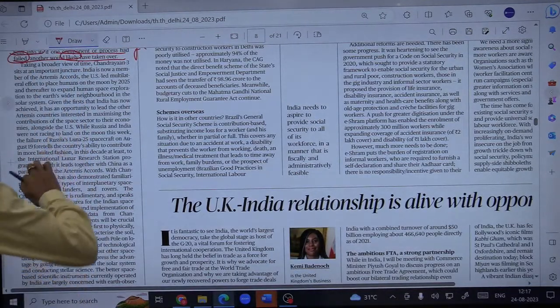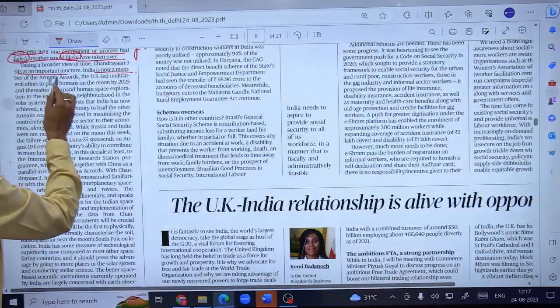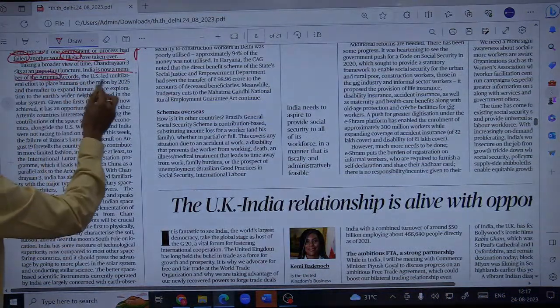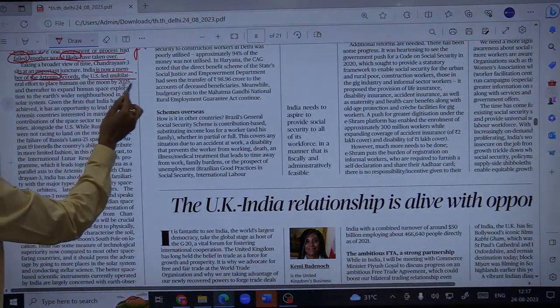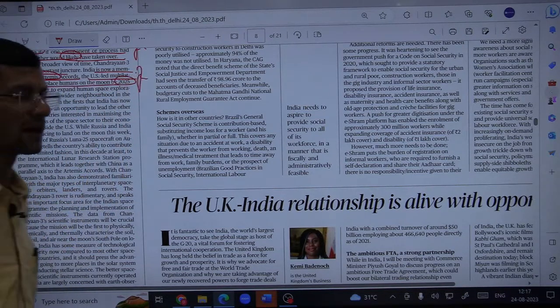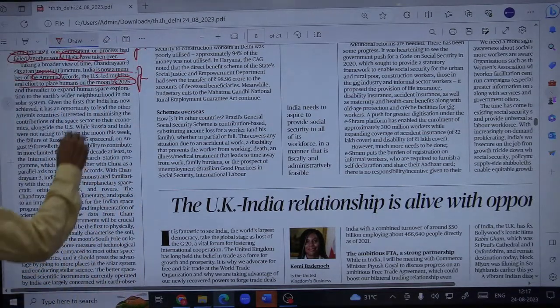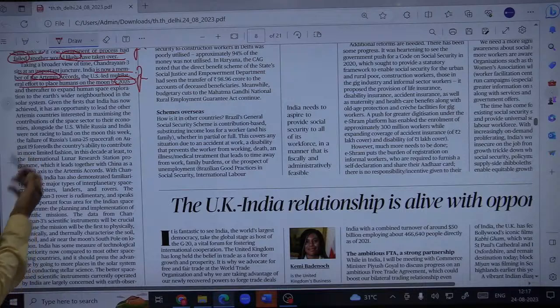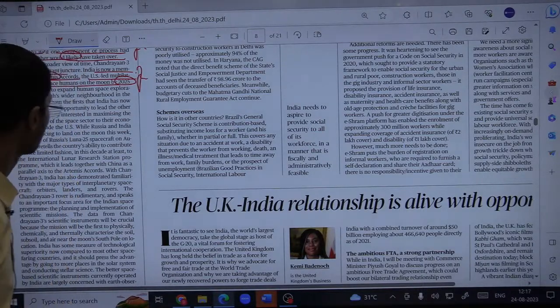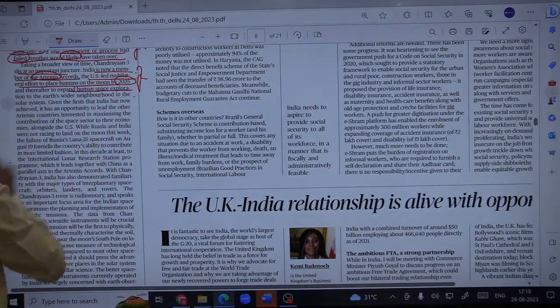Taking a broader view of time, Chandrayaan 3 sits at an important juncture. India is now a member of the Artemis Accords, a US-led multilateral effort to place humans on the moon by 2025. India, just 2 months back this year, signed this Artemis Accord led by the US, and the objective is to put humans on the moon by 2025, and thereafter to expand human space exploration to the Earth's wider neighborhood in the solar system.